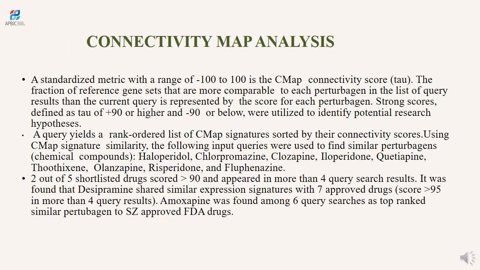Connectivity map analysis. The CMAP connectivity score is a standardized metric with a range of -100 to 100. A query yields a rank-ordered list of CMAP signatures sorted by their connectivity scores using CMAP signature similarity. The following input queries were used to find similar perturbations of chemical compounds: haloperidol, chlorpromazine, fluphenazine, etc. Two out of 5 shortlisted drugs scored more than 90 and appeared in more than 4 query search results. Amoxapine was found among 6 query searches as a top-ranked similar perturbagen to these FDA-approved drugs.